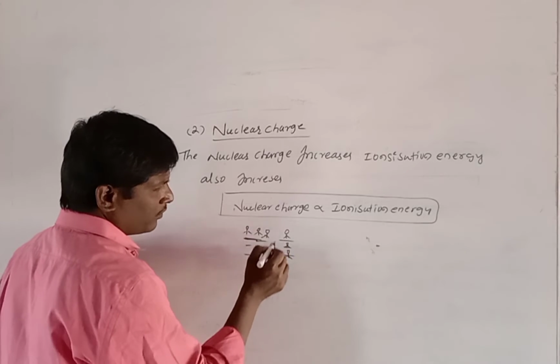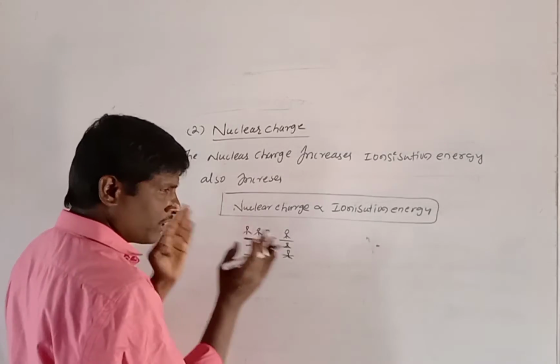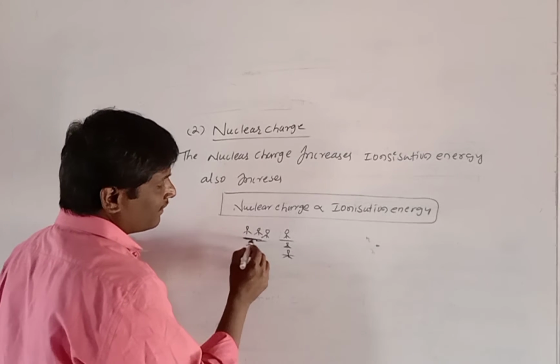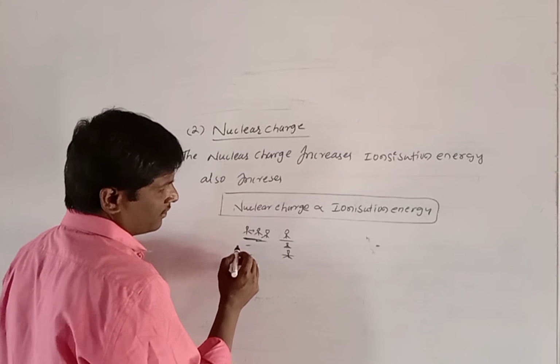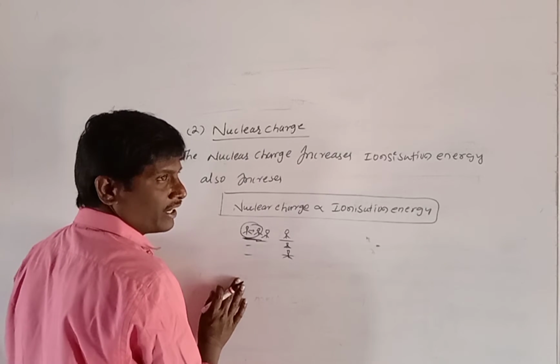When we compare these two diagrams, the one where they are closer to each other has increased nuclear charge. When the nuclear charge increases, ionization energy also increases.